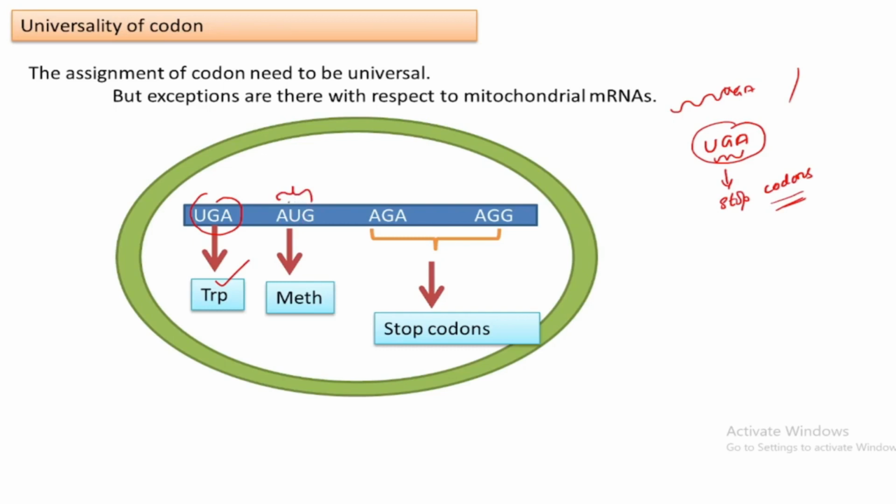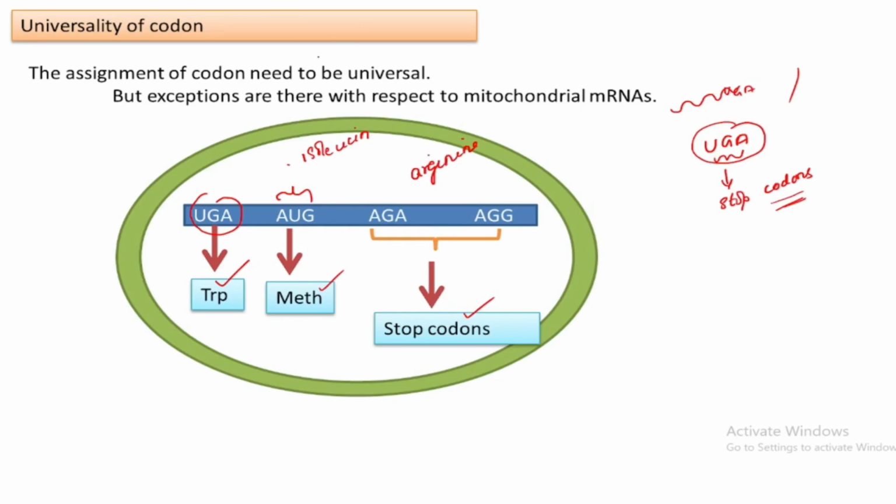AUG is another codon. In nuclear mRNA, AUG is the codon corresponding to the amino acid methionine, but in mitochondria, AUA is the codon corresponding to methionine, and AGA and AGG are the codons that act as stop codons in the case of mitochondria. But coming to nuclear mRNA, these codons correspond to the amino acid arginine. So these are the differences.